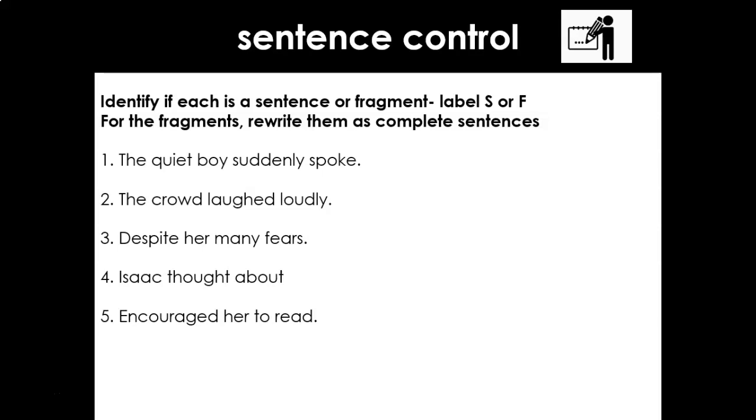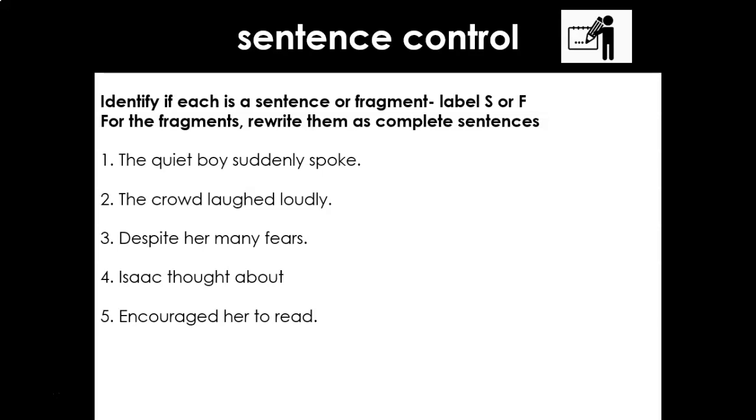The quiet voice suddenly spoke. So guys, sentence or fragment? Yeah, absolutely. It's a sentence. The voice is the subject. What did it do? It spoke. So we've got a complete idea. So number 1 is a sentence. Give yourself a tick. Number 2, the crowd laughed loudly.